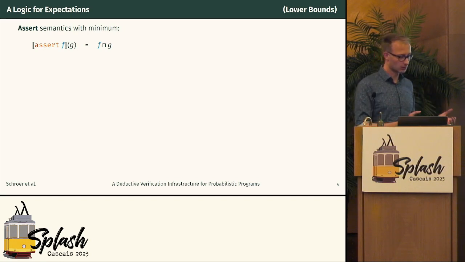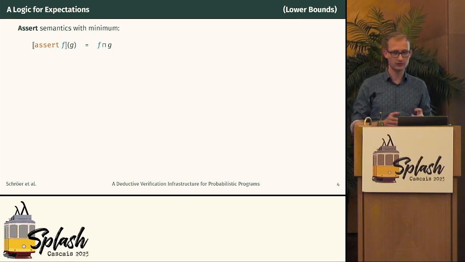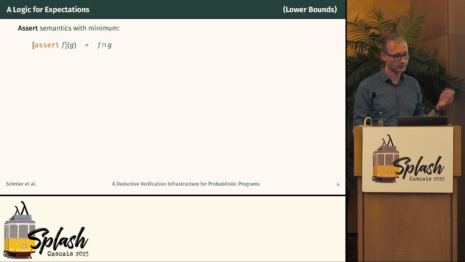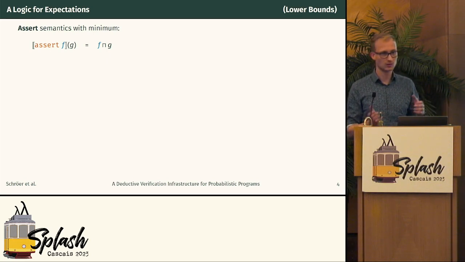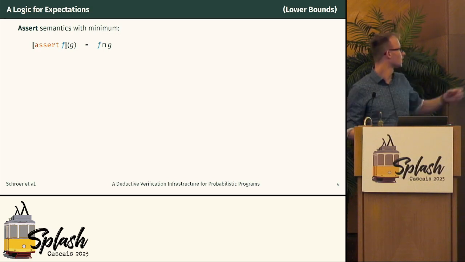For the assertion, we assert an expectation f with a post-expectation g. We define the semantics as a minimum. So we take the least numeric value in each state. This corresponds to the classical setting where you would say both f and g must be true. And here, this is the minimum.